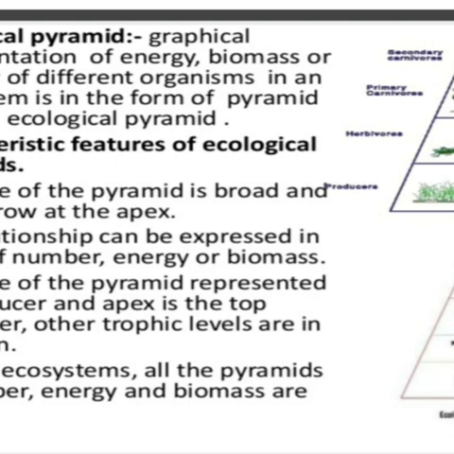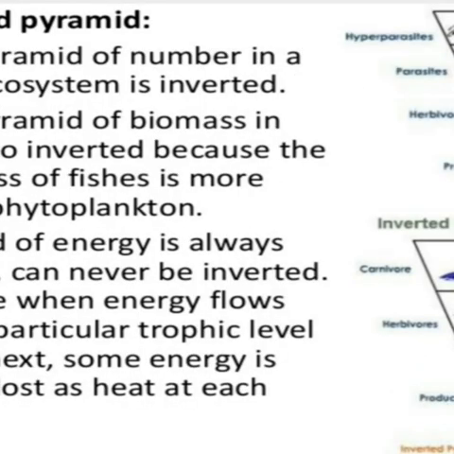Yes, the base of the pyramid is represented by the producer, then the apex is going to be the top consumer, the last consumer or the top carnivore. In most ecosystems, all the pyramids, number, energy and biomass are upright pyramids. What is an upright pyramid? An upright pyramid, बच्चे, is that pyramid which has a broad base, जिसका base चौड़ा होता है और apex कैसा होता है? Narrow, नुकीला, pointed रहता है, as you can see in both these pyramids.